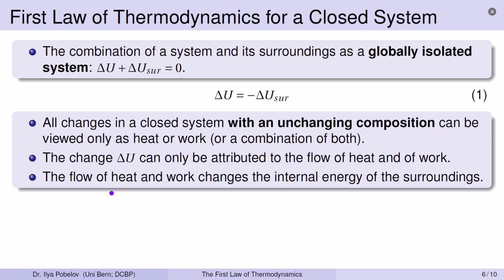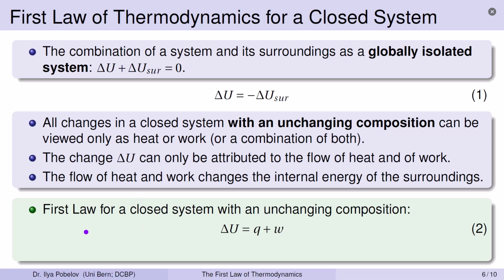The flow of heat and work, in turn, changes the internal energy of the surroundings and brings the overall energy into balance. This crucial insight leads to a second and more useful formulation of the first law of thermodynamics for a closed system with an unchanging composition. Delta U is equal to Q plus W. Here Q designates heat and W designates work.